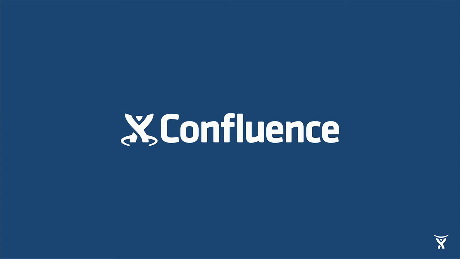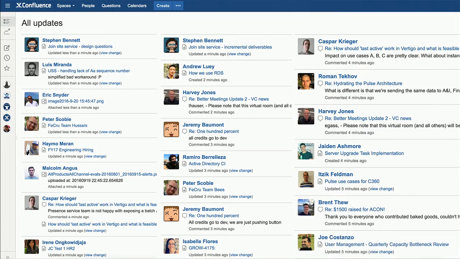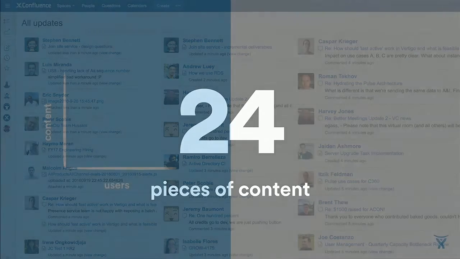Now let's look at another product where we're doing a little bit of data exploration. Confluence. Now let me give you a sneak peek into our own internal instance of Confluence. Now in the last 5 minutes alone, 24 blogs, pages, comments, and attachments were created. So that's 24 pieces of content in 5 minutes, which is pretty crazy.